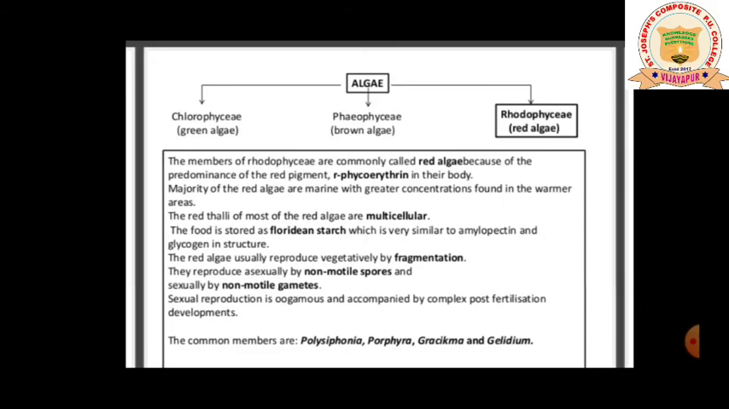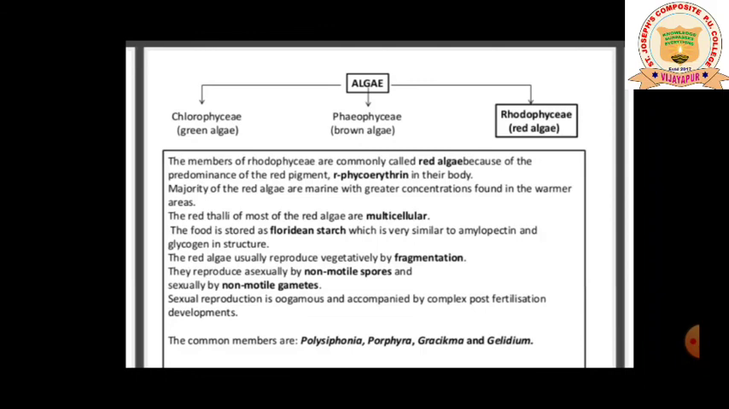Sexual reproduction is oogamous, meaning fusion of male and female gamete takes place, followed by a complex post-fertilization development. A new concept has come in Rhodophyce, that is post-fertilization events, which you have not seen in the green algae, nor in the brown algae. So a peculiar character seen in the red algae is post-fertilization development. You should remember the peculiar characters so that you can differentiate them easily.